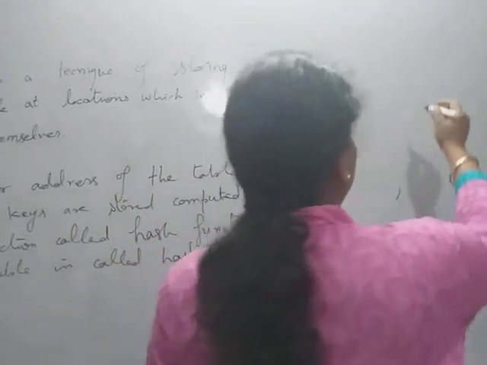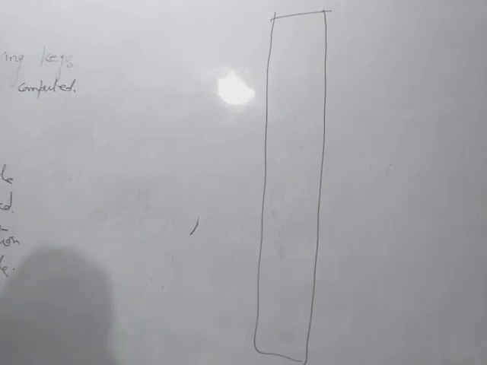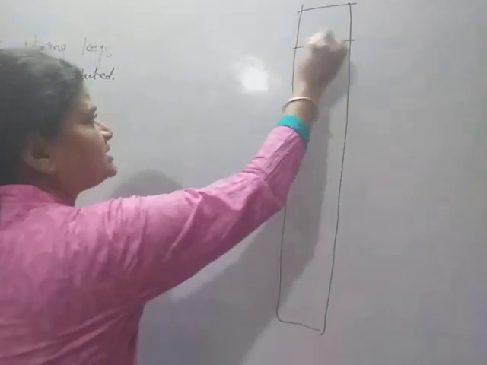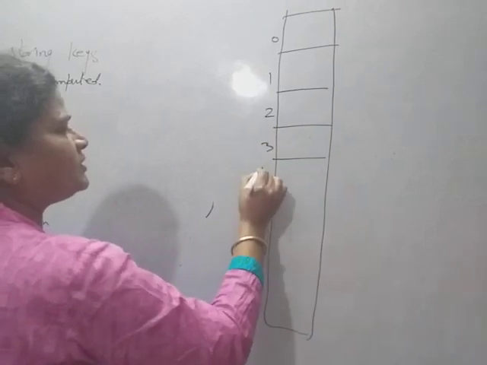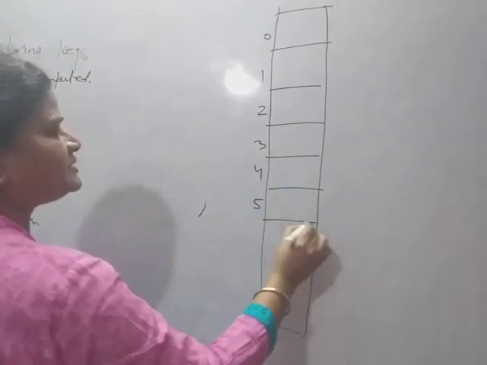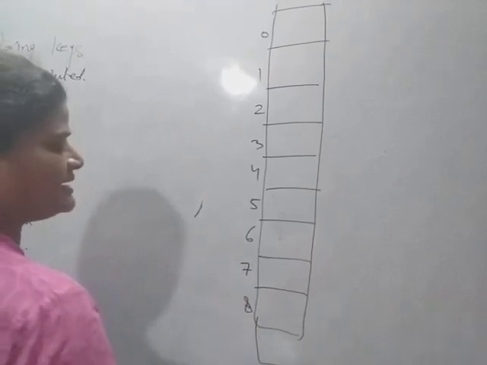So suppose there is a table of size 10. So I am taking the locations 0, 1, 2, 3, 4, 5, 6, 7, 8 and 9.